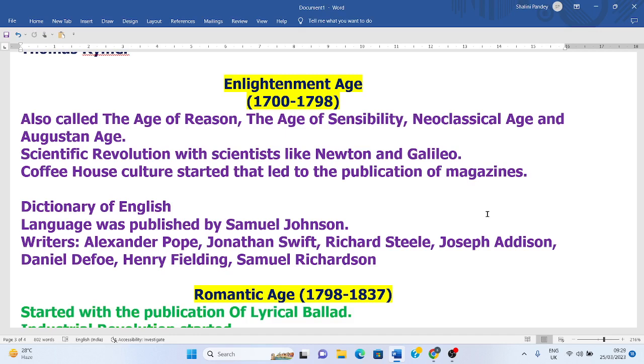Then Jonathan Swift, Richard Steele, Joseph Addison, Samuel Richardson, Daniel Defoe, and Henry Fielding. So these were great novelists. Henry Fielding, Samuel Richardson, Daniel Defoe, they were great novelists. And the novel saw a new rise in this age. It was the age of the novel also.